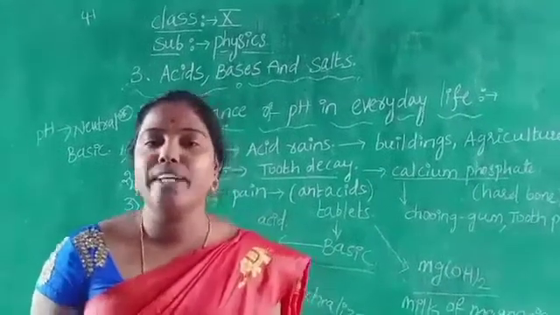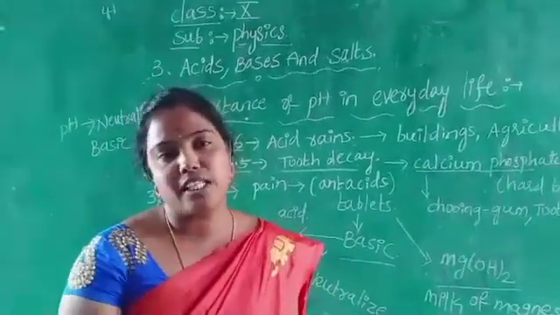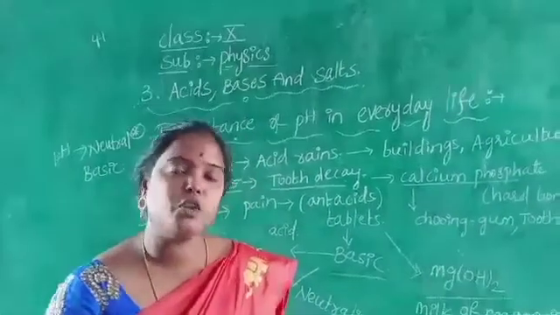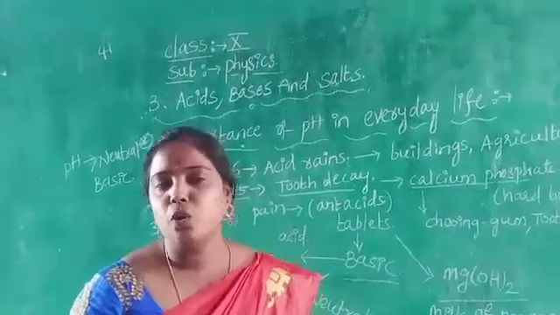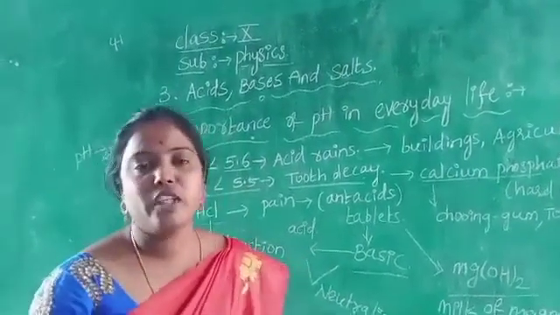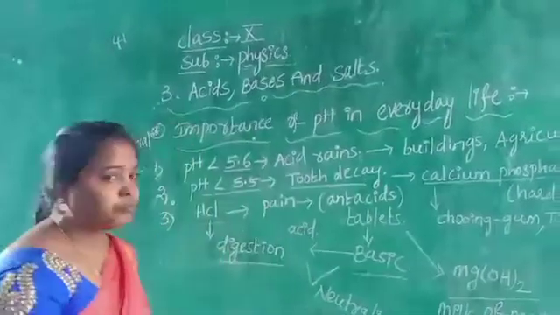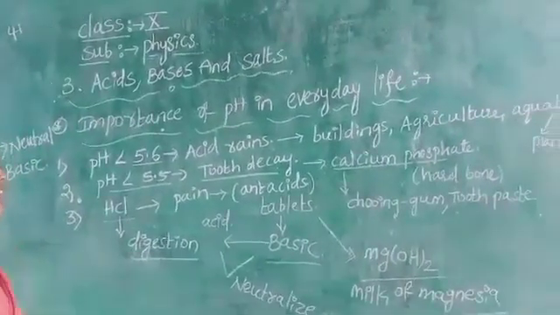So before planting your crops, go for a pH test. If it is basic or neutral in nature, then you can plant trees. If it is acidic in nature, you shouldn't grow plants, because if you do, the plants will be destroyed. So like this, pH is very essential to our everyday life.